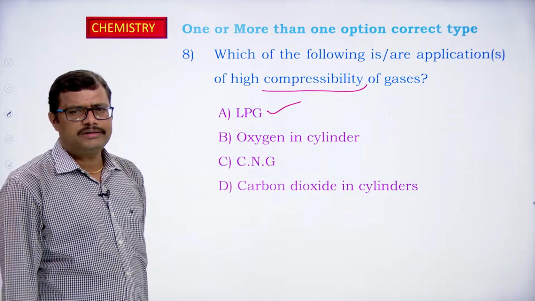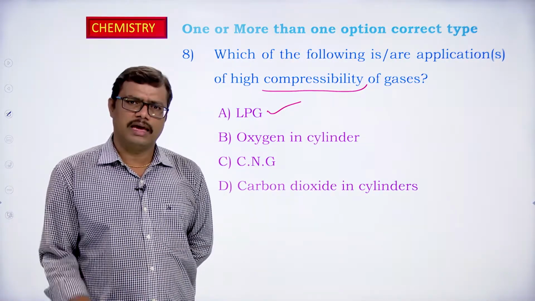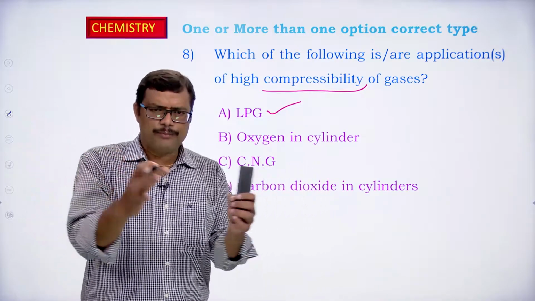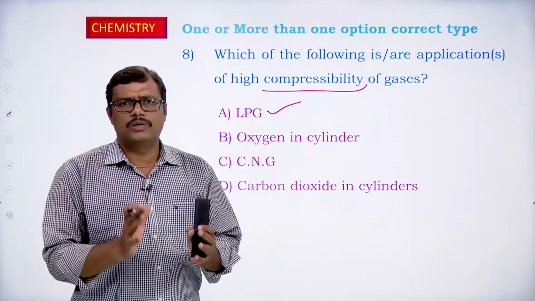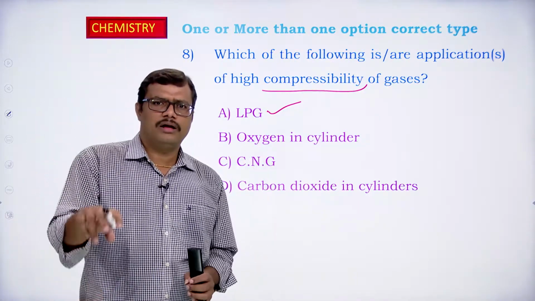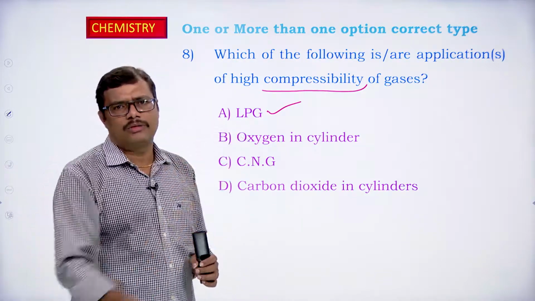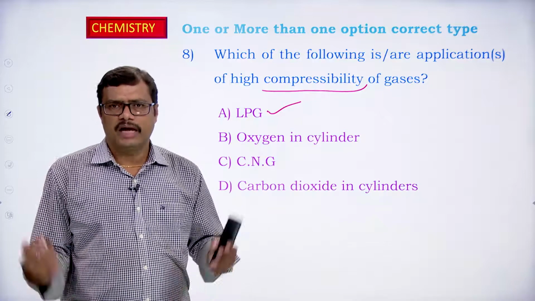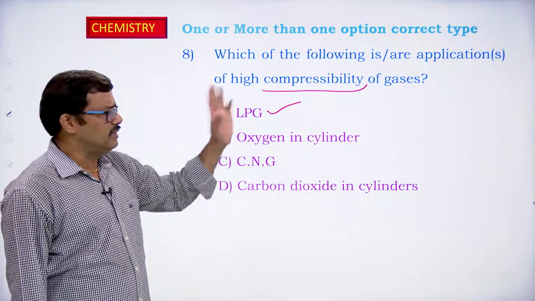So LPG contains isobutane and butane. Butane and isobutane both are gases, so the gases are highly compressed. They are made to enter that particular cylinder, that volume only, at a high pressure. Therefore, when you keep the connection and switch it on, the gas automatically comes out because of the high pressure that is present. So LPG can be taken as an application of compressibility of the gas.